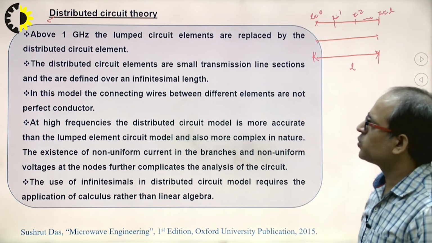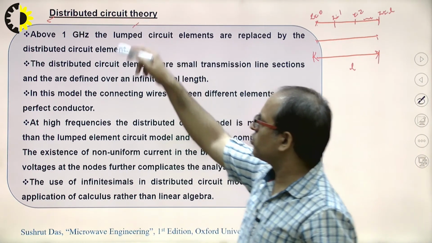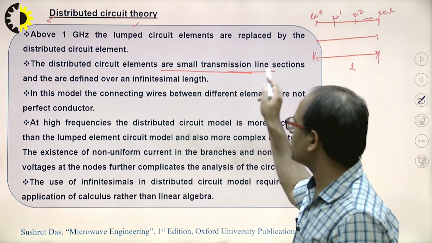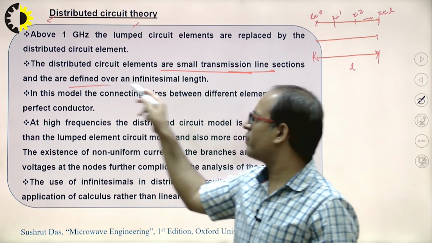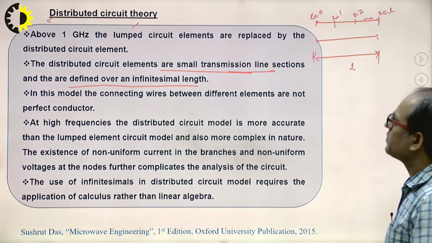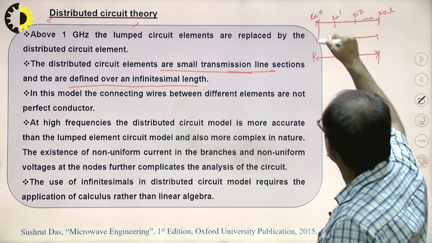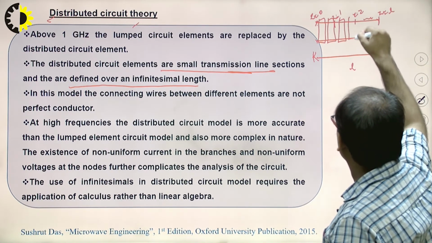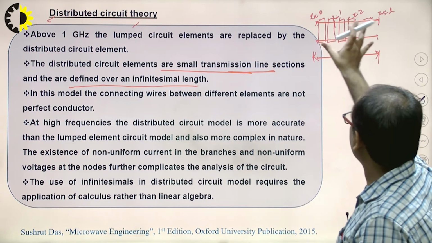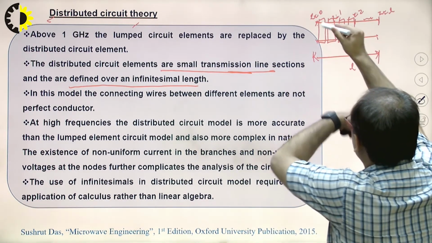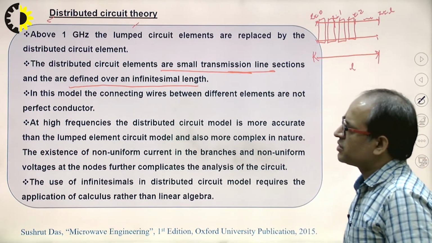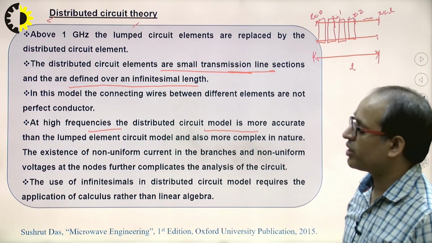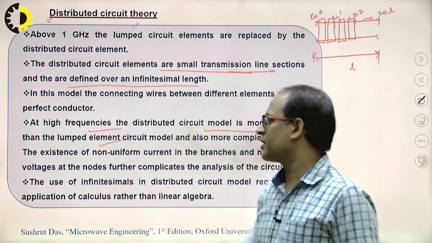Clear? So that's why we use the distributed circuit theory, and in this theory, small transmission line sections are defined over an infinitesimal length. It means we define small sections, dividing the whole transmission line into smaller sections. So at high frequency, the distributed circuit is more accurate than the lumped circuit. Clear?